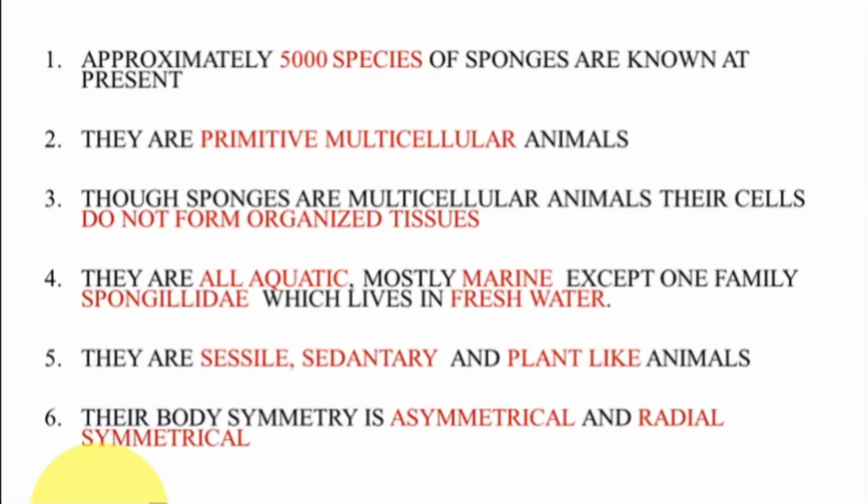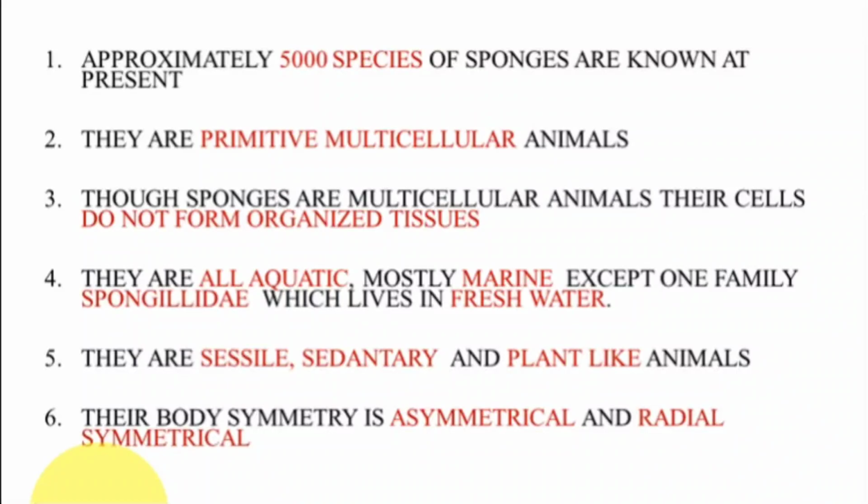These sponges are multicellular animals, but there is no union of cells to form tissues. So these animals have gathered cells, but they do not have any kind of tissues.